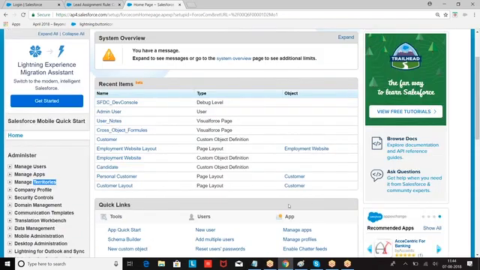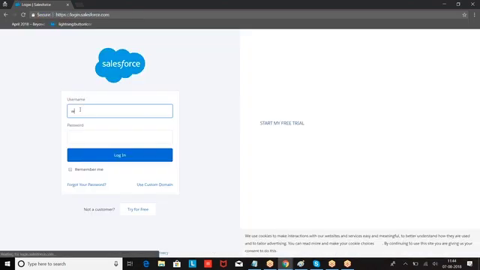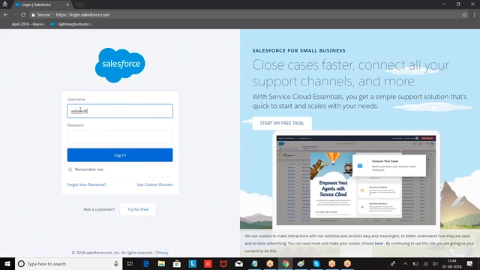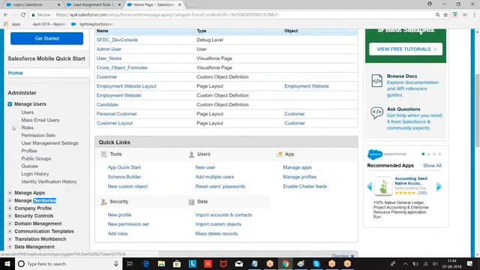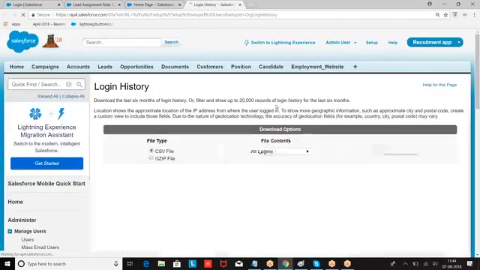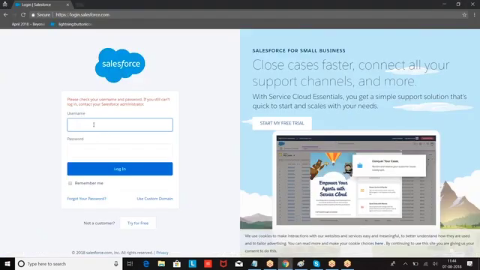So let me log in like another user. He was unable to log in. How do you find the problem? The username is wrong. If you are trying to log in with a wrong username, no entry will be made.